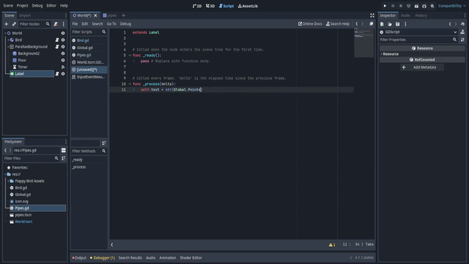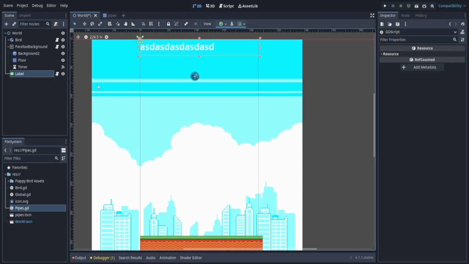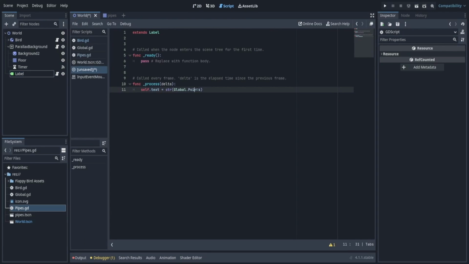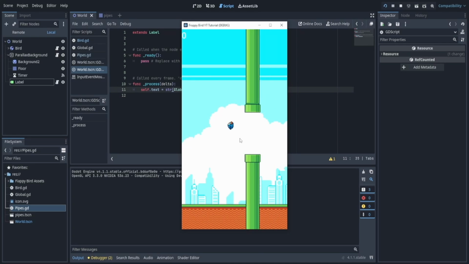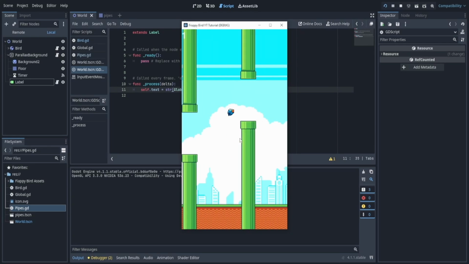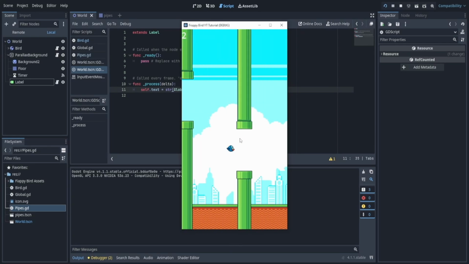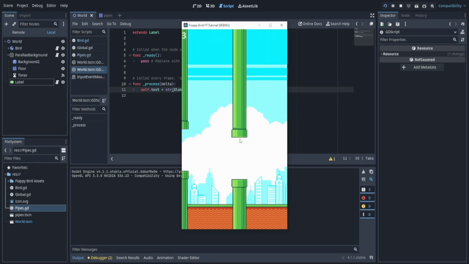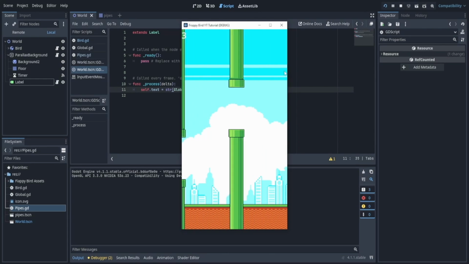global.points, because we have to convert this points into a string because this is actually an integer and text is a string. We cannot set a string with an integer. It has to be a string. Okay, so this should allow us to show how many points we have. So let's play. And we see on the top left, we have the points. And every time I pass through the pipe, it increases the point. And if I die, it should not increase the point, and that's it.